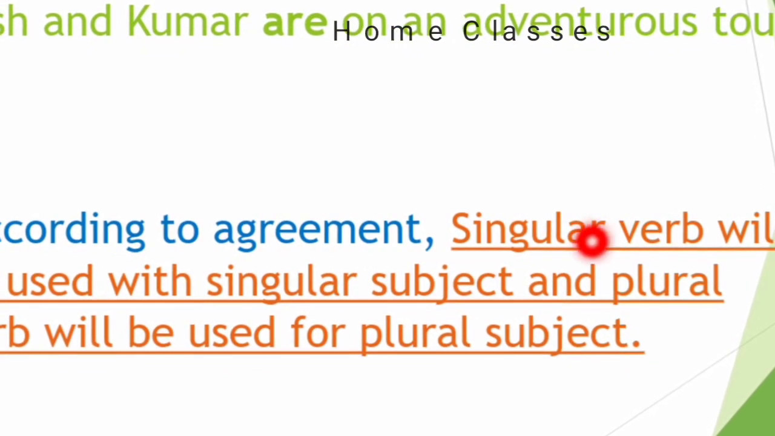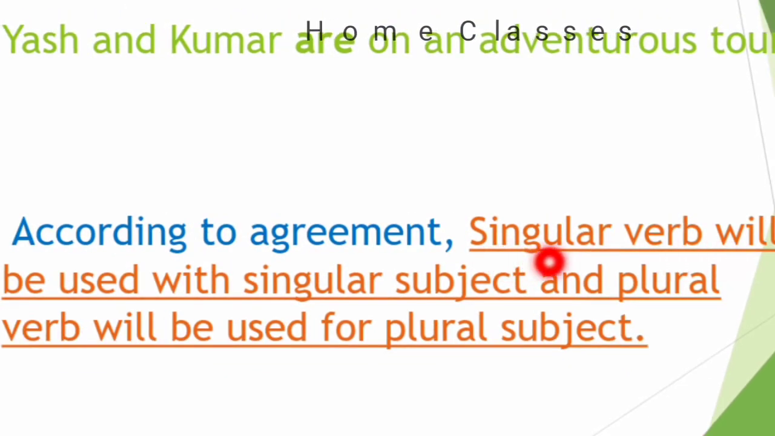The exact reason behind it: a singular verb will be used with a singular subject. It means if the singular subject is there, then you will use a singular helping verb. And a plural verb will be used for plural subjects. And this is according to the agreement between subject and verb.